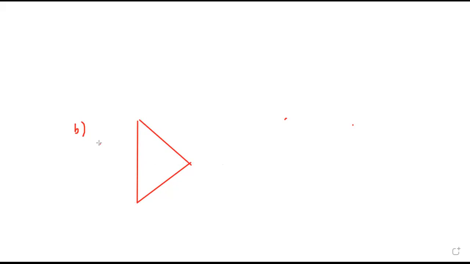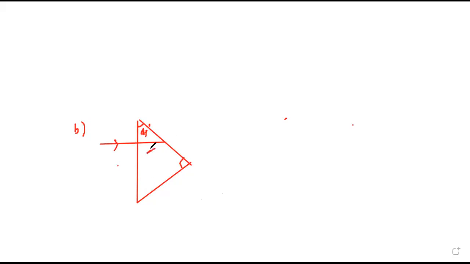If a ray of light is incident perpendicular to the longest side, can you tell what is this angle? How much is this angle? 45 degree.